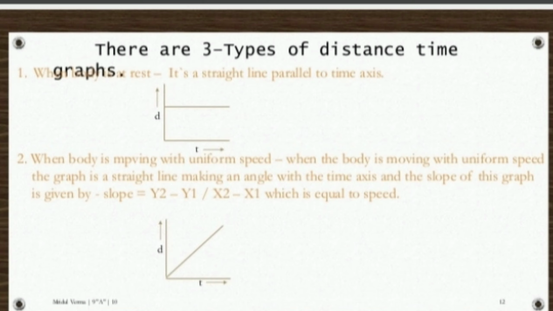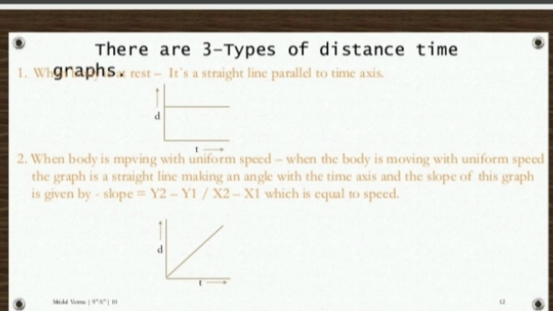Okay, see here. The first diagram I did not explain. It is a straight line parallel to the time axis, so the distance is not increasing. Suppose first you reached 10 meters in 5 seconds. As time passes, in the next 5 seconds you are still there only. There is no increase in distance here. That means rest position. This graph indicates a rest position, a straight horizontal line.